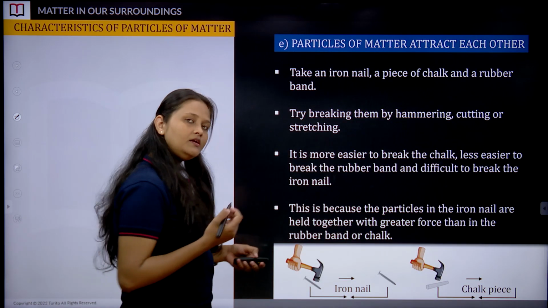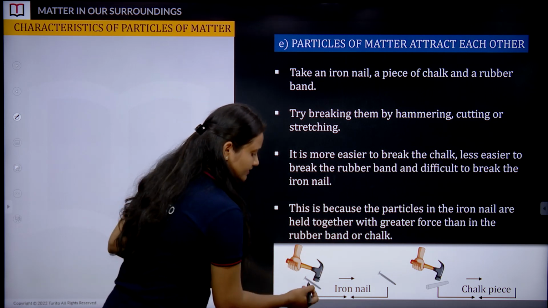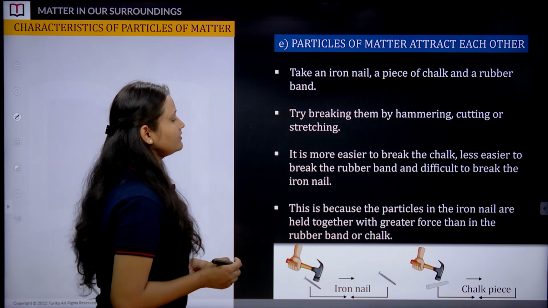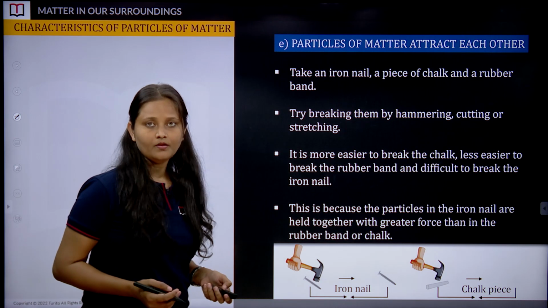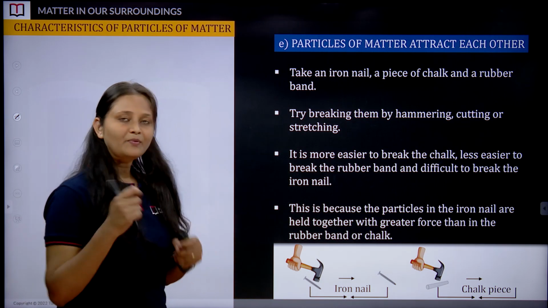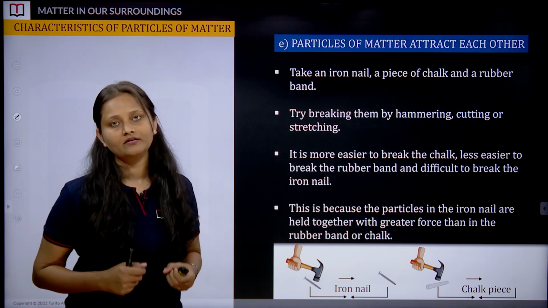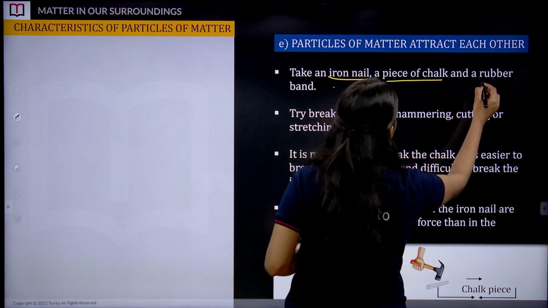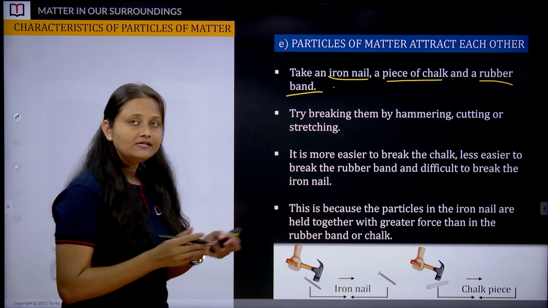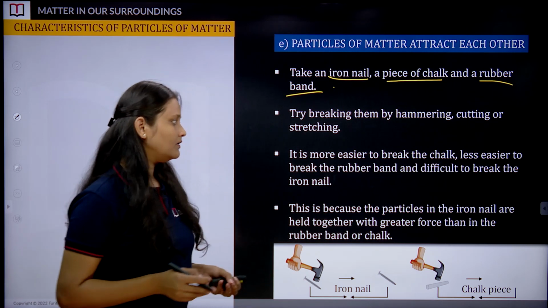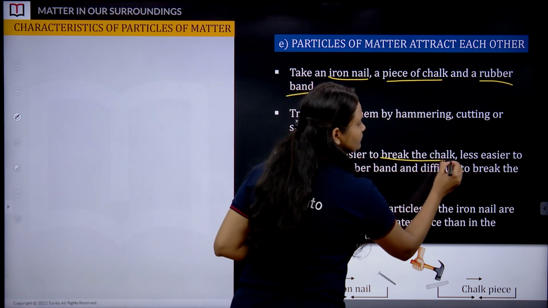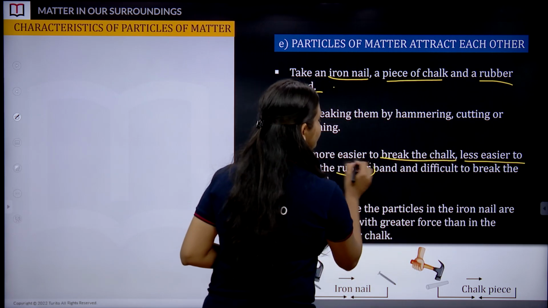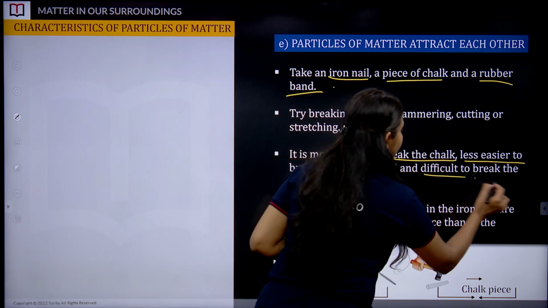So we have taken 3 objects here. We have an iron nail, a chalk piece, and also a rubber band. If I ask you to apply some pressure and try to break these objects with the help of a hammer, which one among the iron nail, piece of chalk and rubber band will break down easily? Yes. It is easiest to break the chalk, less easy to break the rubber band, and difficult to break the iron nail.